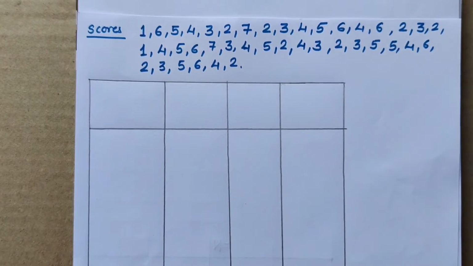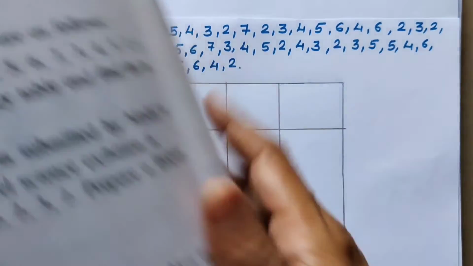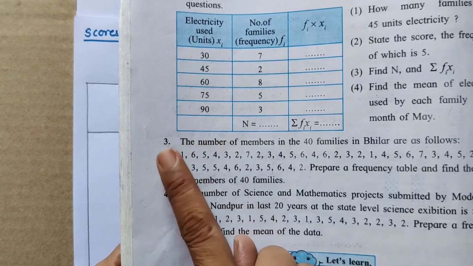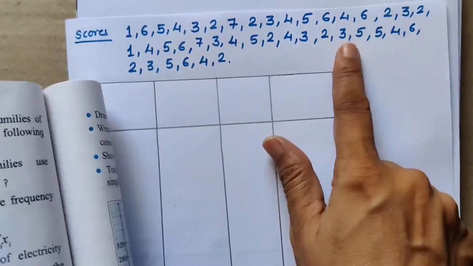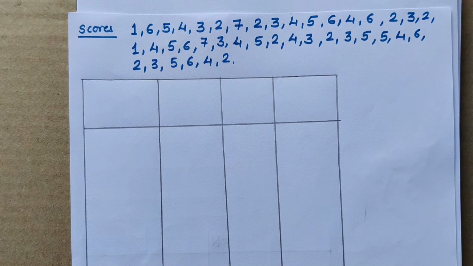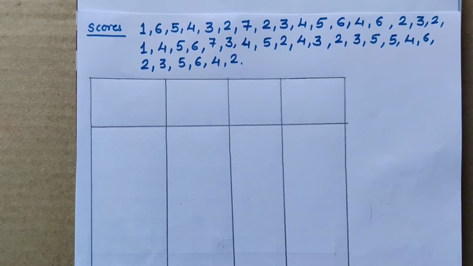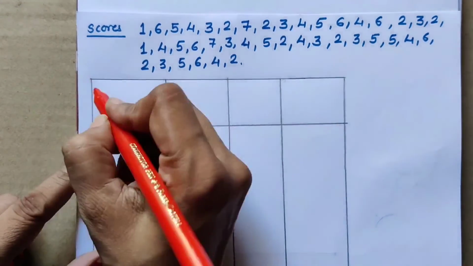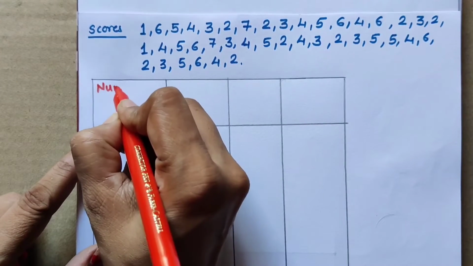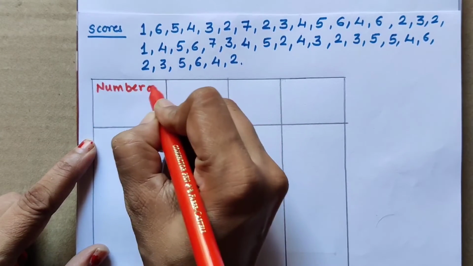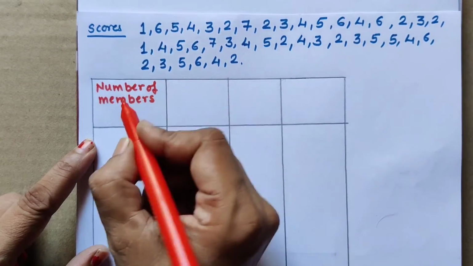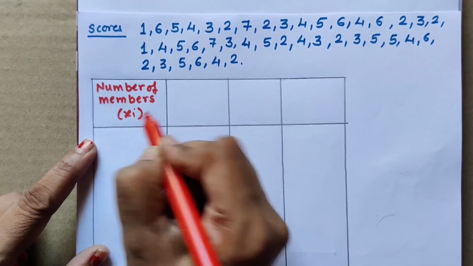As you all can see, I have copied all these numbers from the question and written them over here so that it will be easy to write in the columns. In the first column we write the data, the number of members in the family, which is denoted by xi.